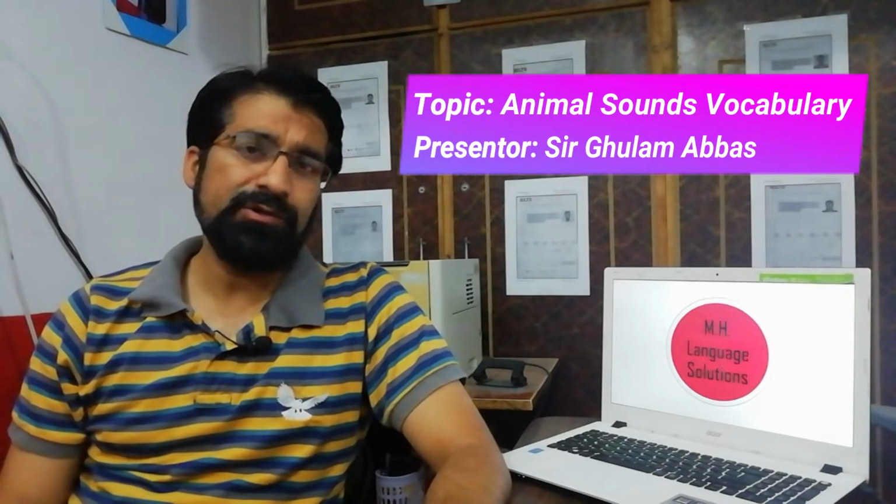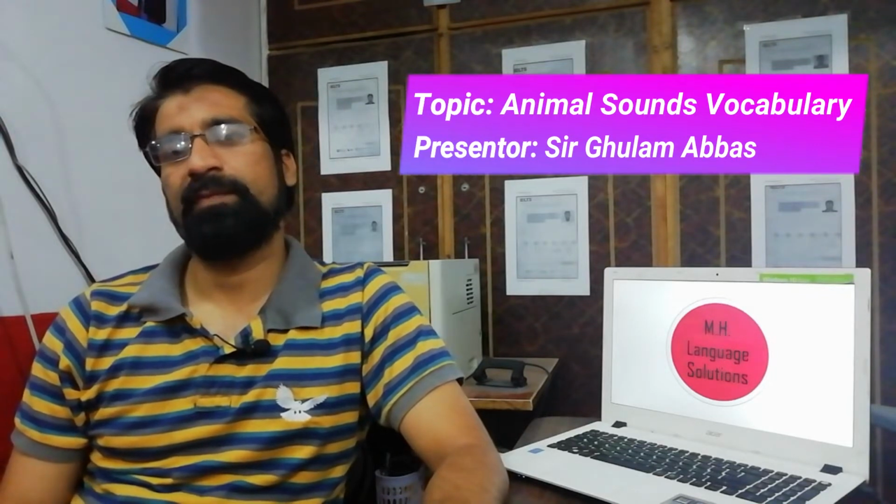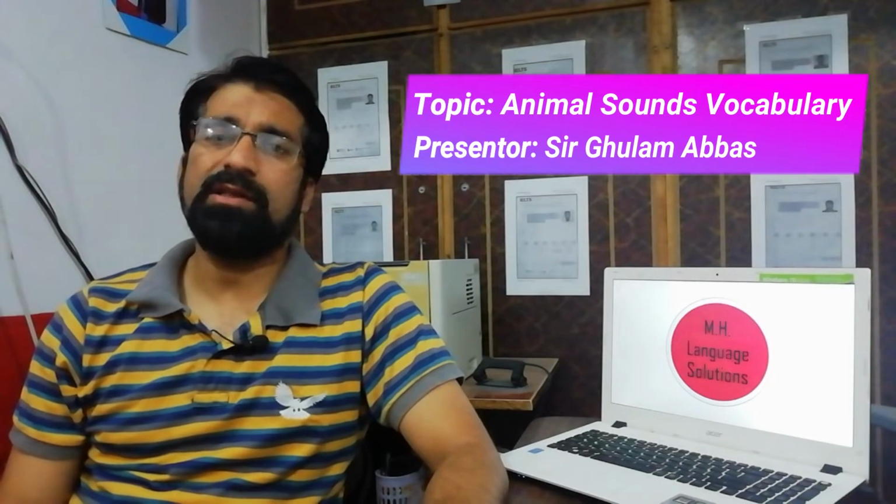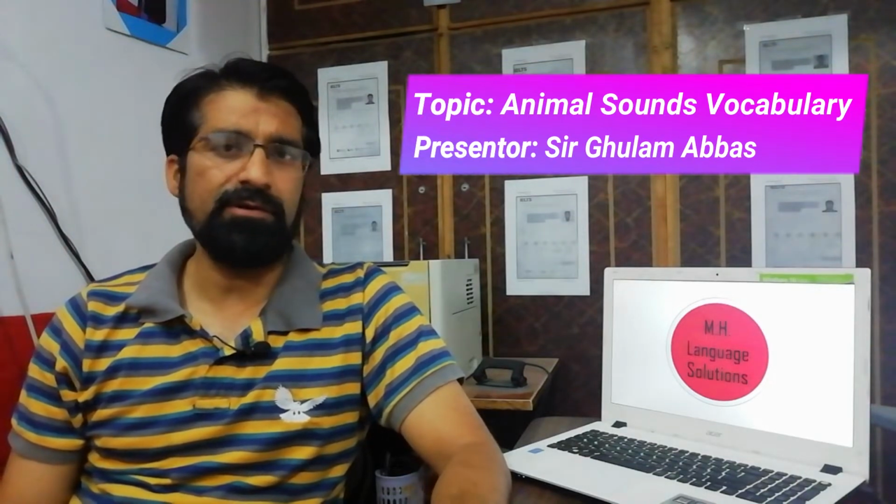Different animals produce different kinds of sounds, and these sounds are represented by different words in a language. Same is the case with the English language. For example, the sound of a dog in English is represented by the word bark. A dog barks and a lion roars. Bark here is the sound of a dog and roar is the sound of a lion.